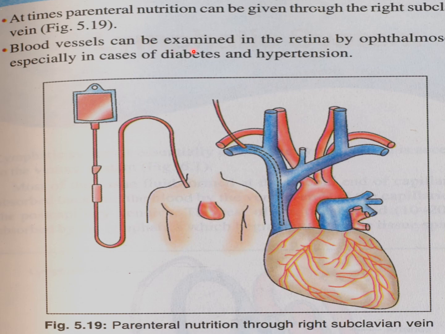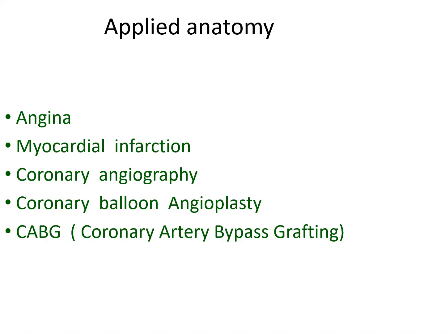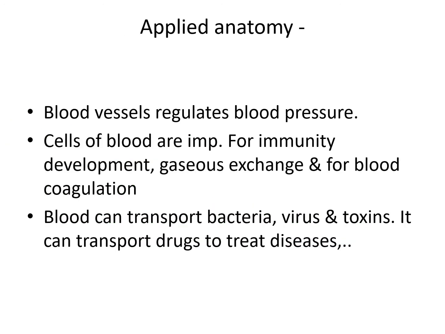Blood vessels can be examined in the retina by ophthalmoscope, especially in cases of diabetes and hypertension. Nutrition can be given through the right subclavian vein. Applied anatomy: angina pectoris, myocardial infarction, coronary angiography, coronary balloon angioplasty, and coronary artery bypass grafting are the applied anatomy related to the heart.